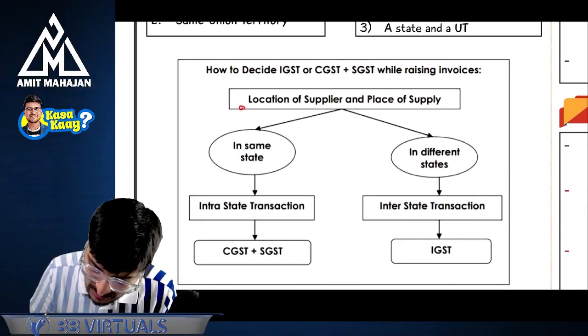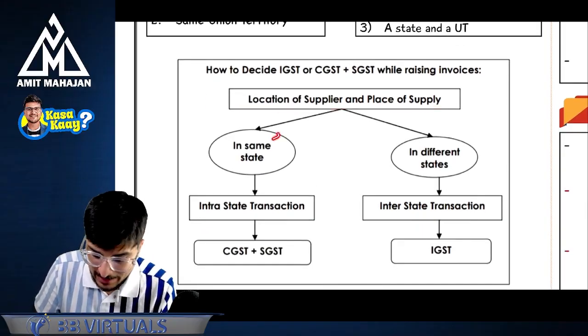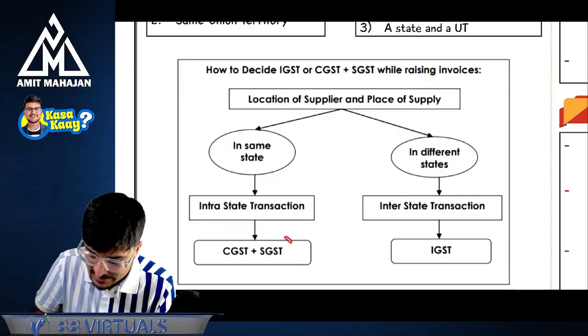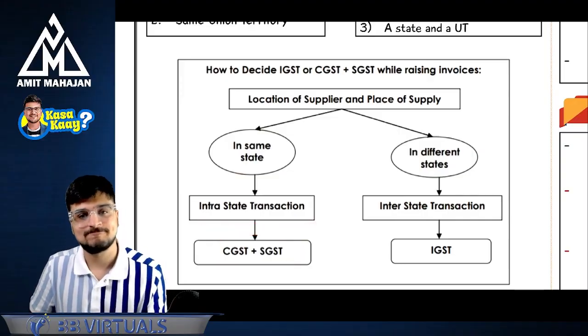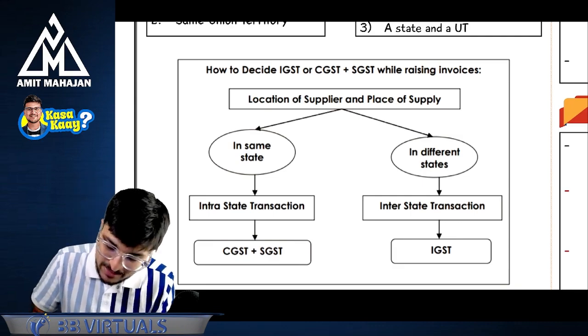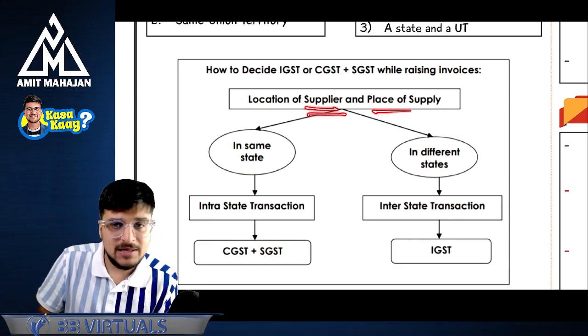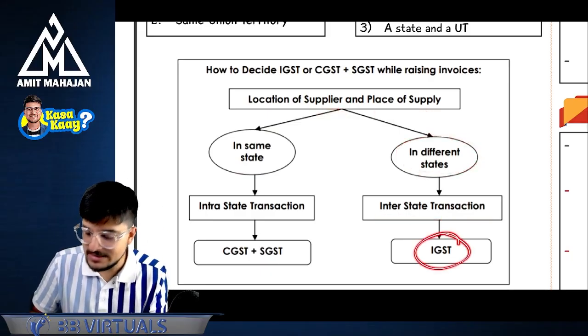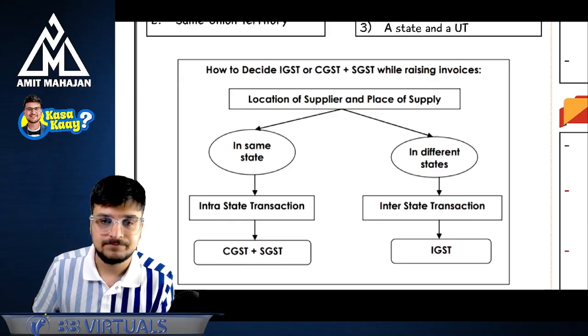If location of supplier and place of supply are in the same state, then it is intrastate, and CGST SGST will be applicable. If both are in different states, then it is an interstate transaction and IGST will be applicable.